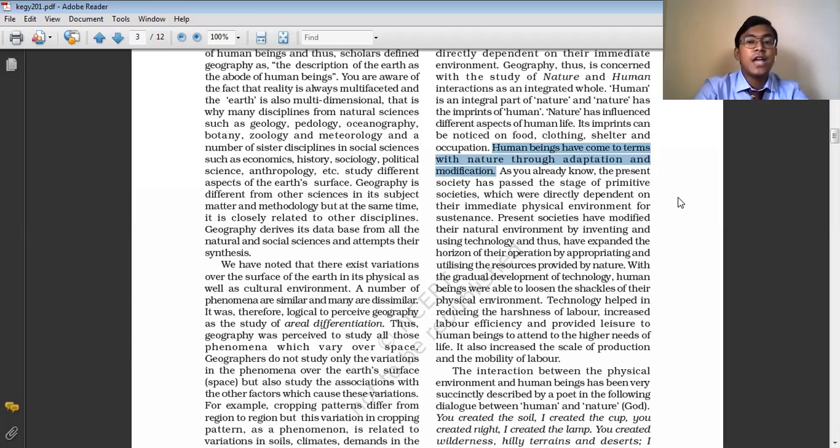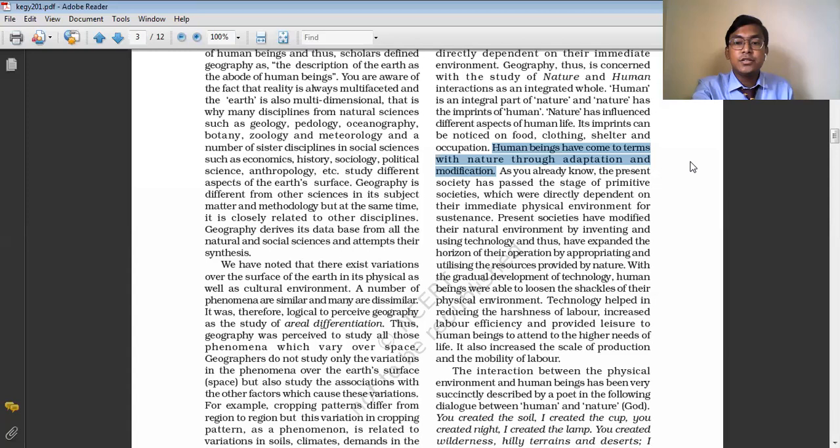In some cases we have adapted to the nature, and in some cases, where adaptation was not possible, we have modified the nature. So now we can see that the nature is humanized. That means the nature has been tamed by human beings. Earlier, nature used to rule the human beings, but now we human beings are actually ruling the nature.